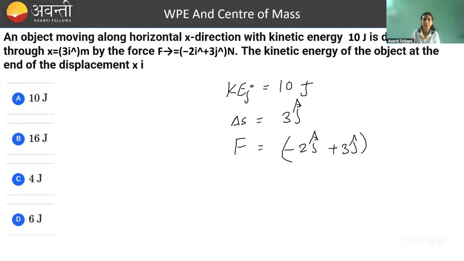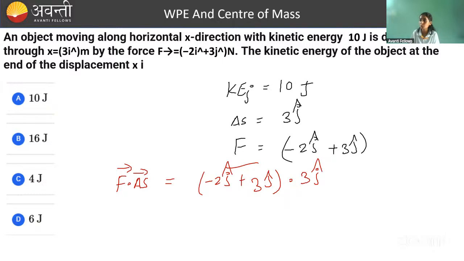Shruti, it seems incorrect. I don't know why you people are making mistakes. Question is too easy. You just need to use the work energy theorem. Work done by all forces is equal to change in kinetic energy. Work done is F dot ds. So F dot delta S is minus 2 i cap plus 3 j cap dot 3 i cap.